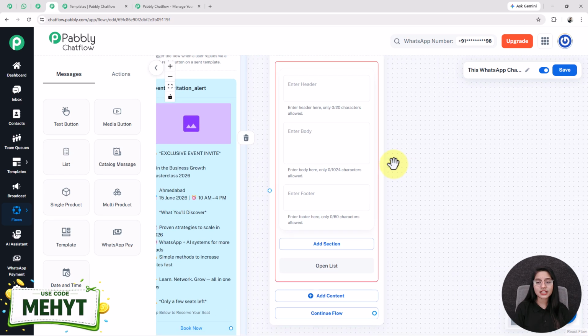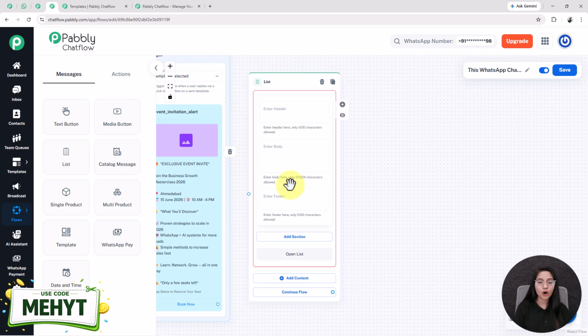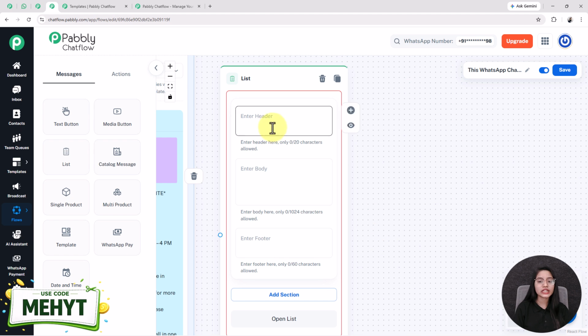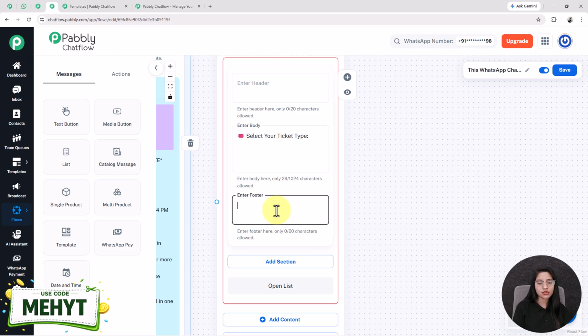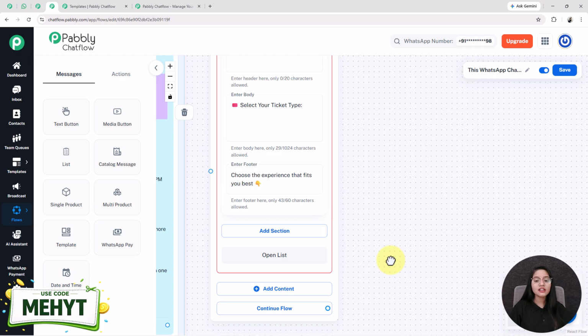You will see this list button is divided in three parts, named as header, body and footer, where at first you have to enter the header in this enter header box. Here I am not adding. Next you have to write the message in this enter body box, that I am entering as select your ticket type. After that I am entering the footer as choose the experience that fits you best.